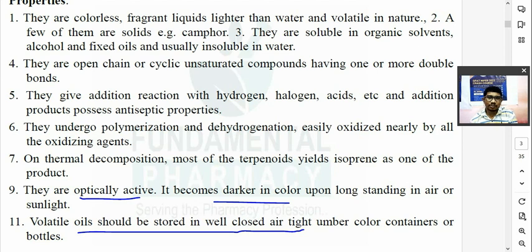So these are the properties. At least you should know them. Here a question has been asked: what is isoprene? The C5H8 unit is an isoprene unit, and it is the basic unit of terpenoids.